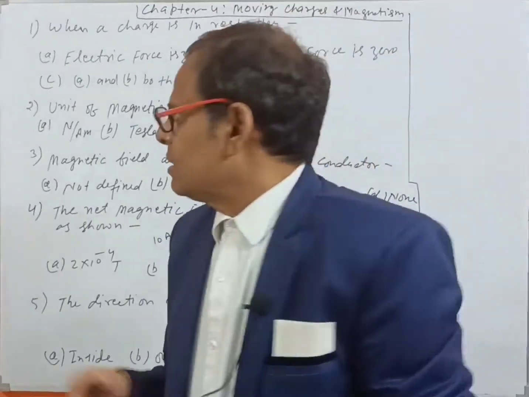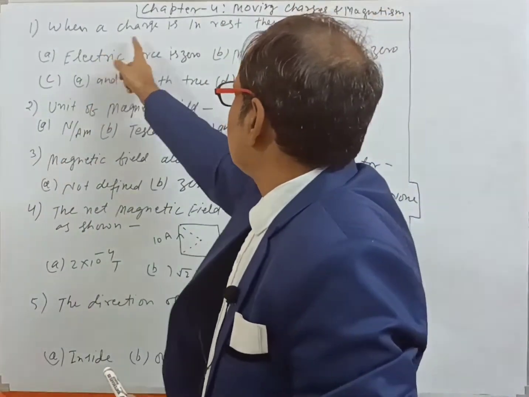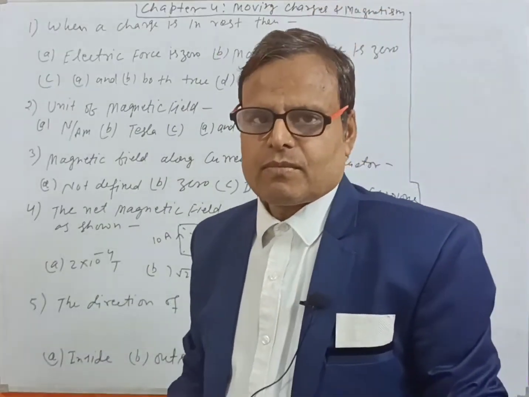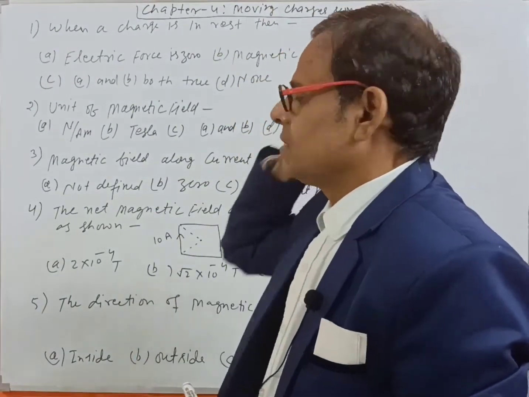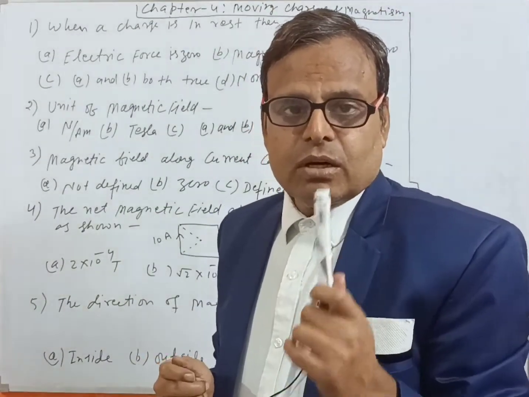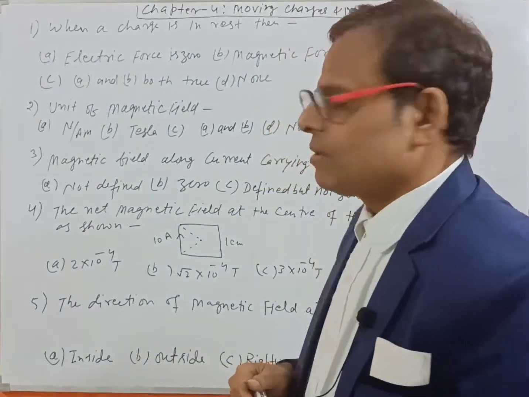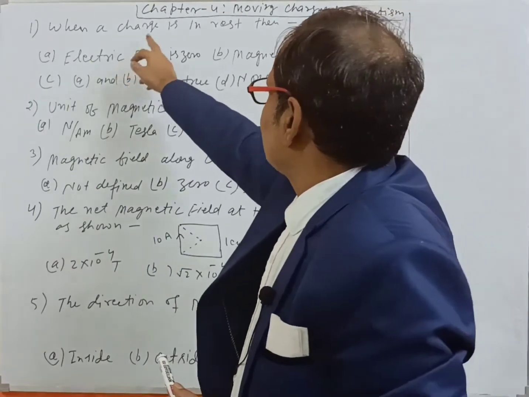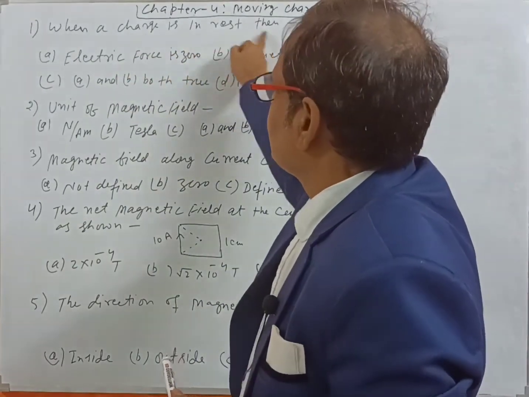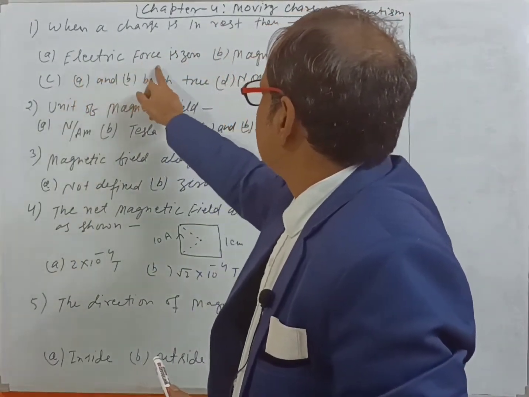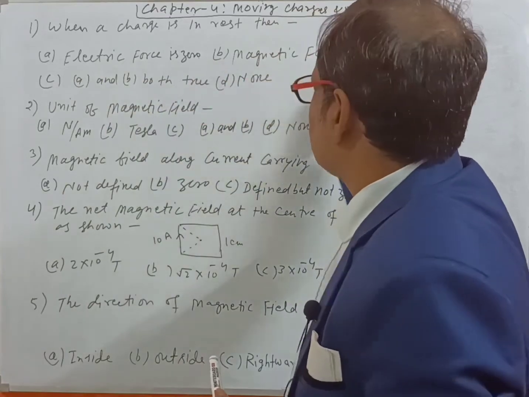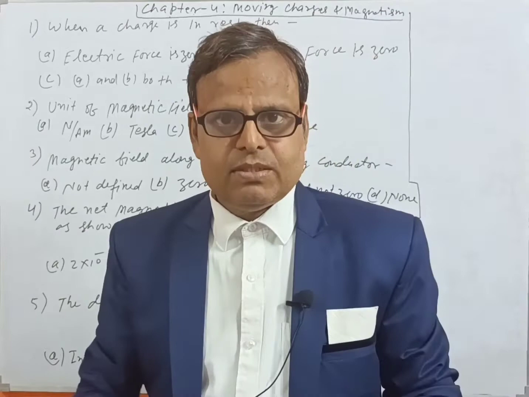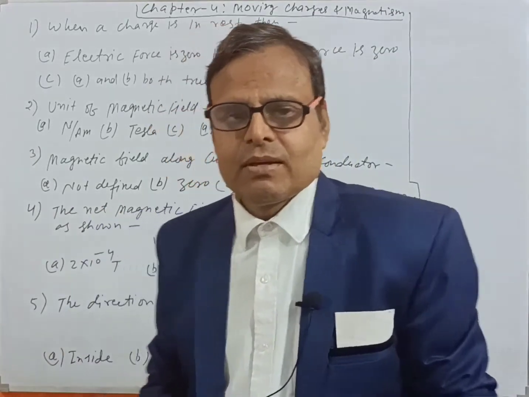So the question says, when a charge is in rest, then one option is true out of 4 options, because these are MCQs. Electric force is 0, magnetic force is 0, A and B both true, none. Means none of these.